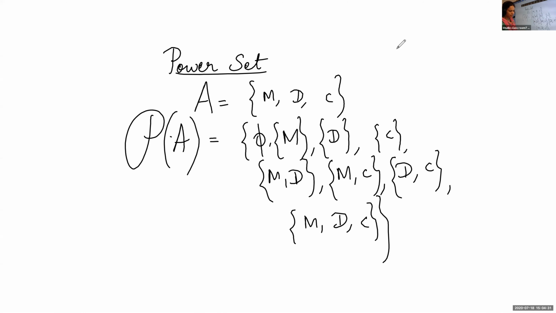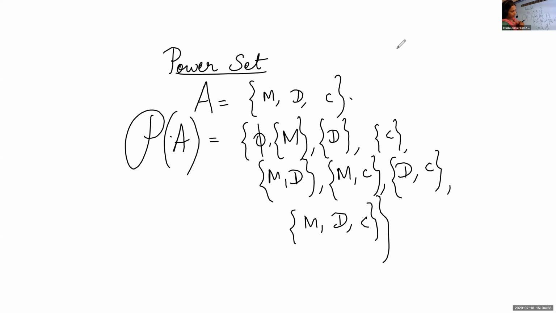What is meant by power set? It is the collection of all subsets. Power set is the collection of all subsets. If you take these 3 elements, only this many subsets you will get from the set A. Apart from that, you can't find any other subset.